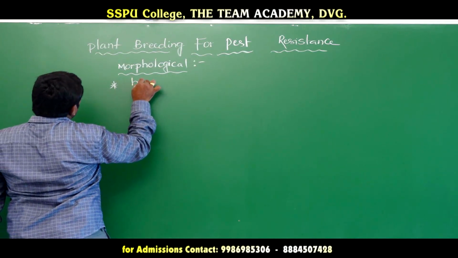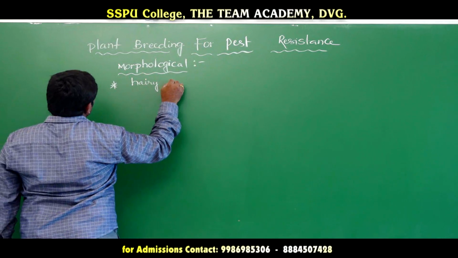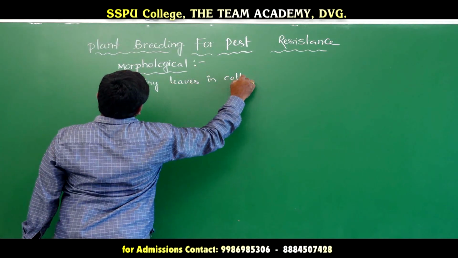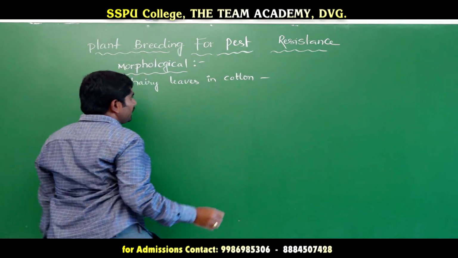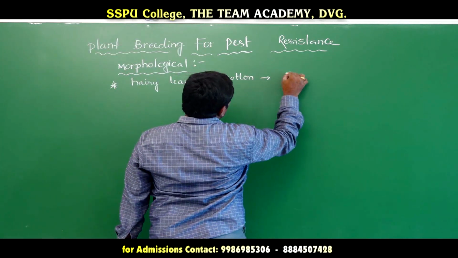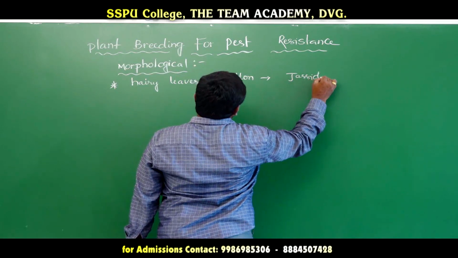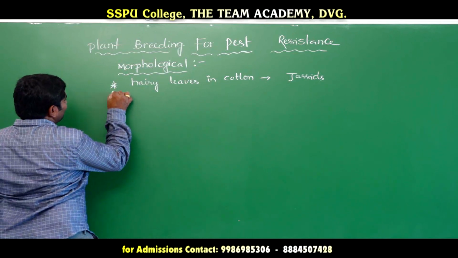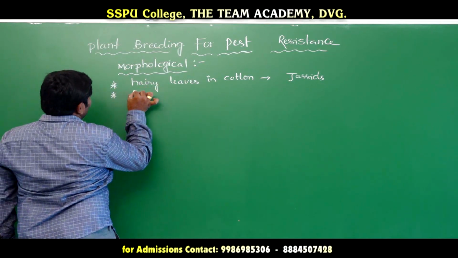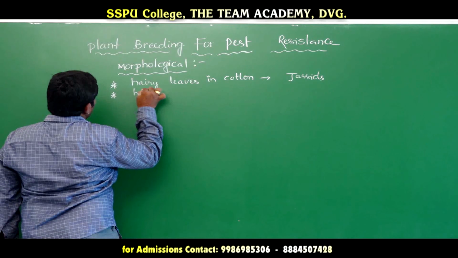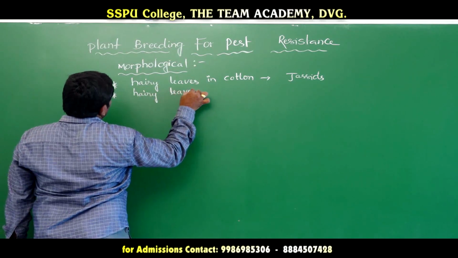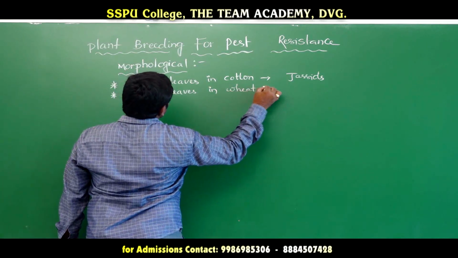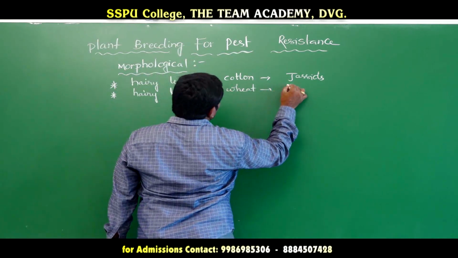First one: hairy leaves in cotton, resistance to jassids. And the next one is hairy leaves in wheat, resistance to cereal leaf beetles.